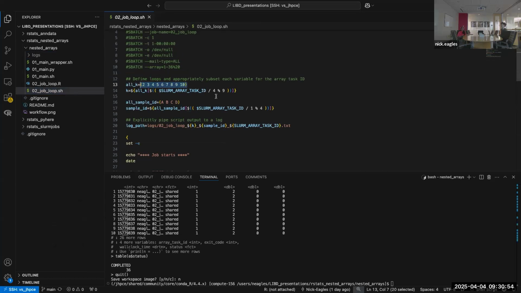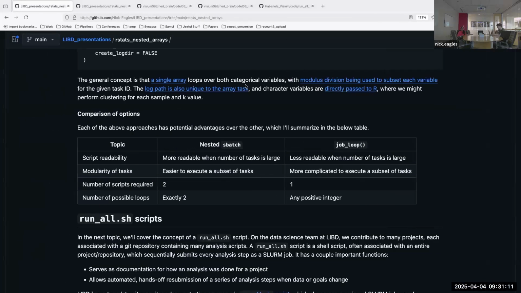So if you're trying to loop through 1,000 things, it would not be super practical to list 1,000. I guess it's not going to break, but it's less readable if you had 1,000 different elements here. So that's maybe one slight argument for using the nested SBatch.